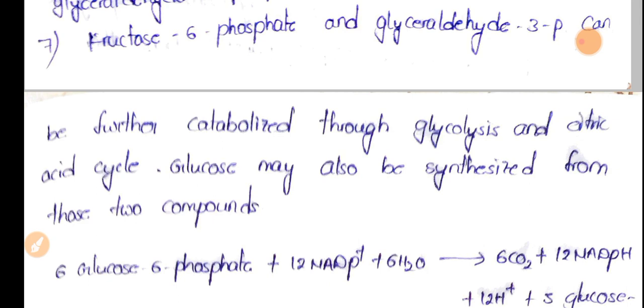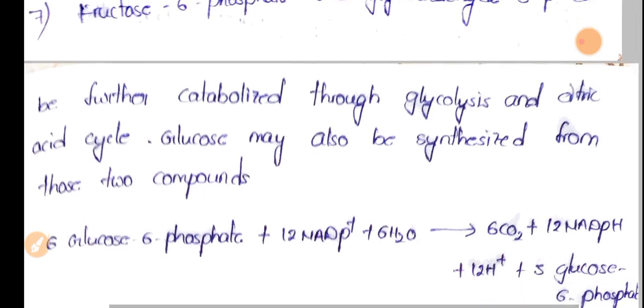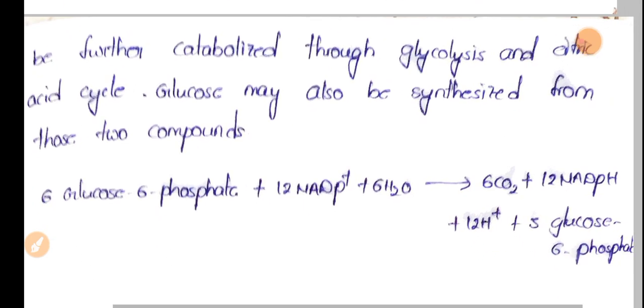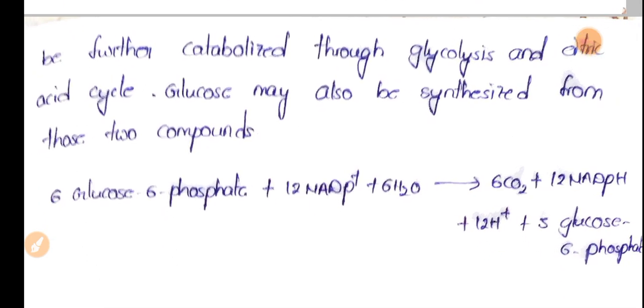Okay, so in the absence of a sufficient amount of glucose, this particular HMP shunt is performed in our body. If you see this overall reaction, 6 glucose 6 phosphate plus 12 NADP plus 6 H2O gives rise to 6 CO2 plus 12 NADPH plus 12 H plus 3 glucose 6 phosphate.